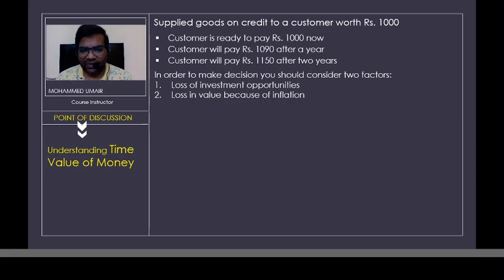Factor number one is called loss of investment opportunity, and factor number two is called loss in the value on account of inflation. So let us say I am asking the customer to pay after 2 years. Of course I would be getting this 150 rupees extra. But what is it that I would be losing? Instead of getting that 150 rupees extra and waiting for a duration of 2 years, obviously I can invest on my own.